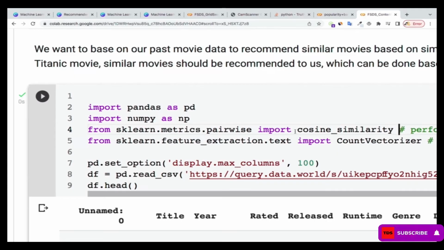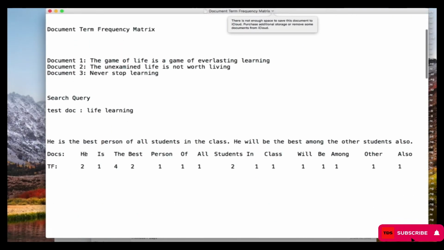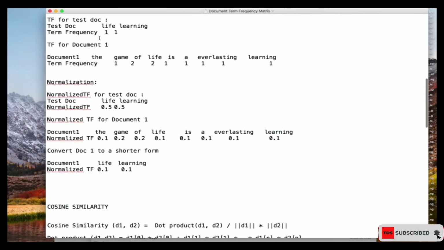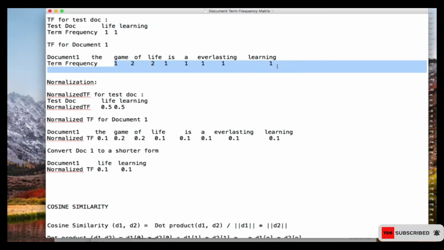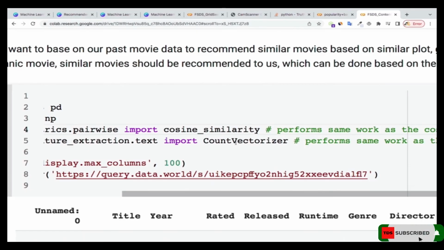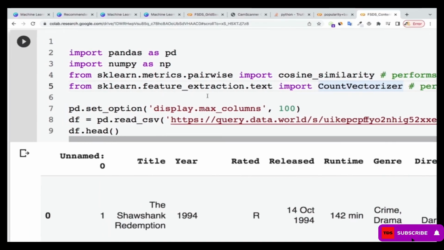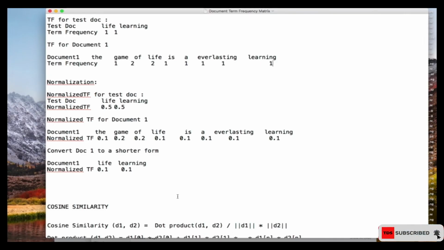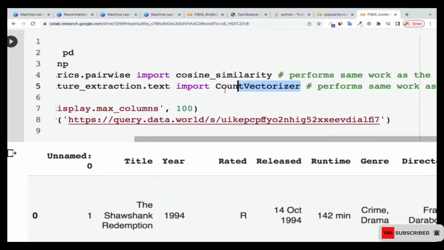And then for document term frequency, like the way we're doing over here, where we calculate the document term frequency for the document and the keyword the person is searching, and also for the term frequencies, for that we are going to use what is called CountVectorizer. So we don't need to do this thing manually like we're doing over here. This one was to give you an understanding of how things work, but Python has an inbuilt function which we are going to use.